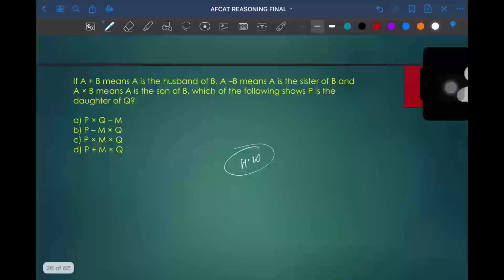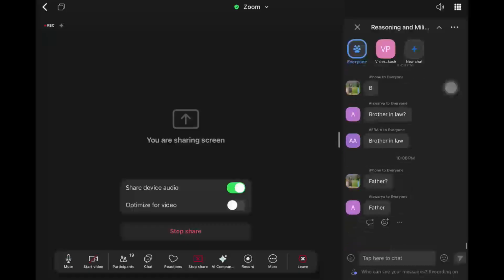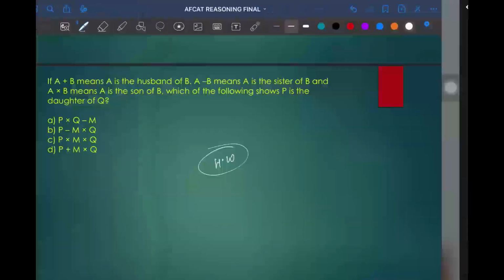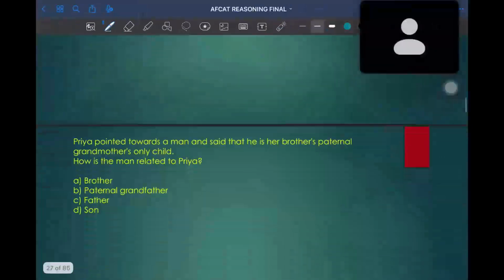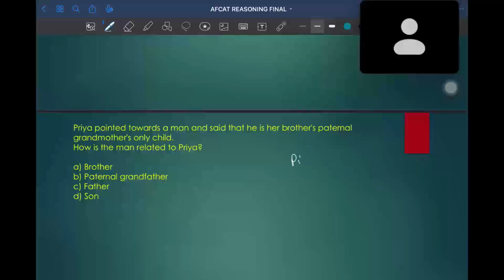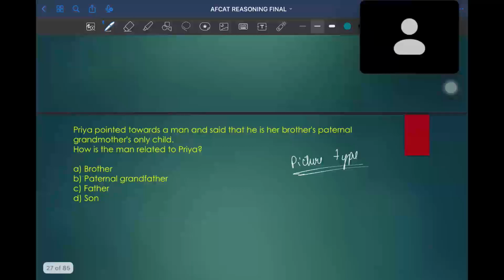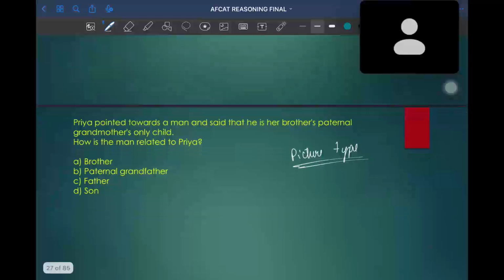Okay. And the last question of the blood relation, which shows a picture type of question, picture based. This will be the last question of the blood relation.